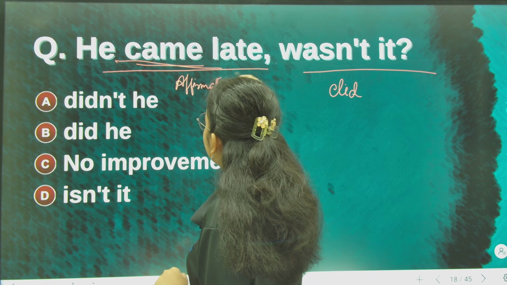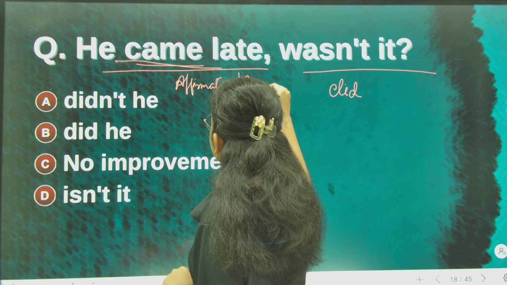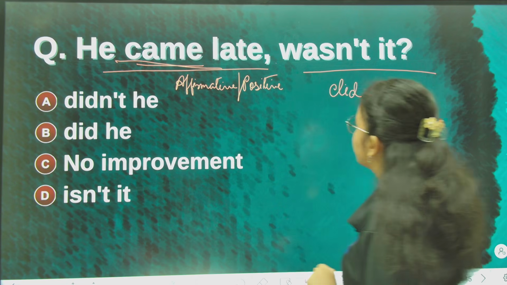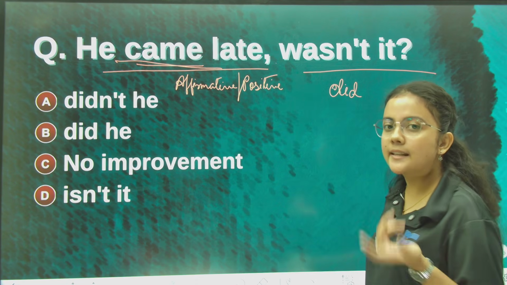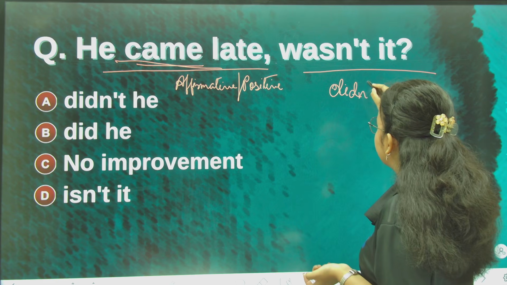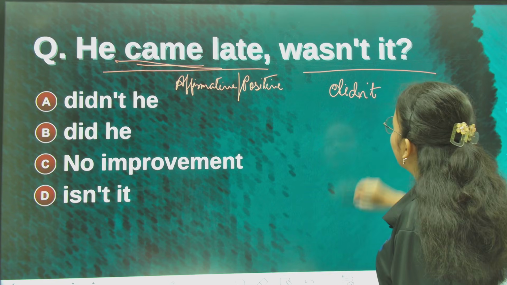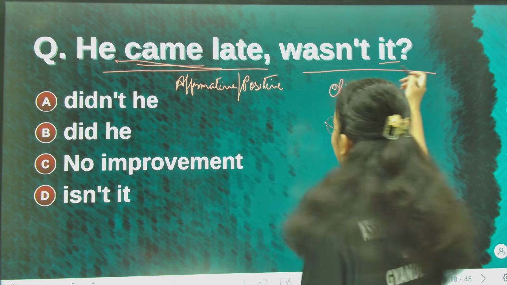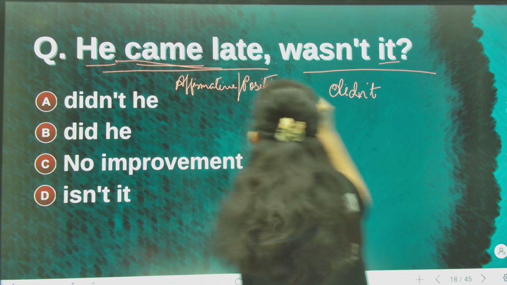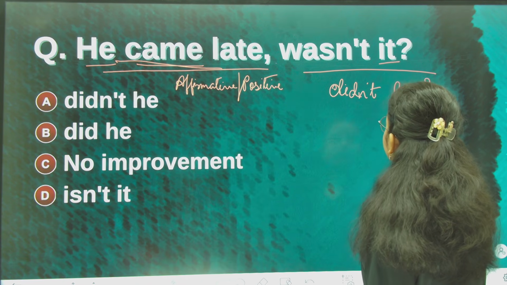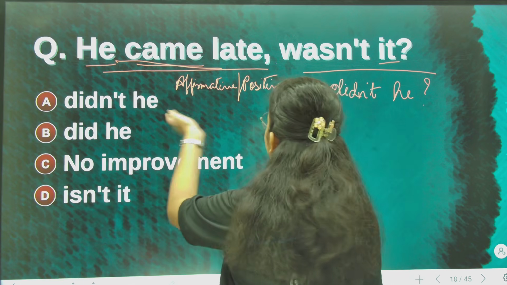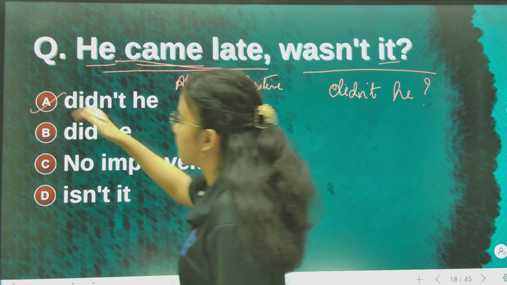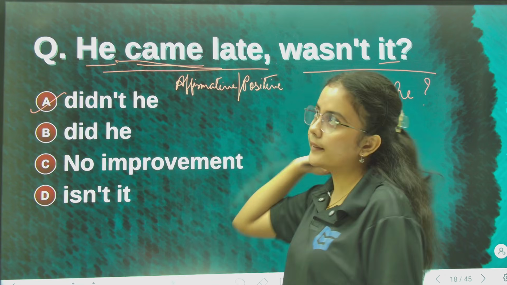Just remember, affirmative means positive. So since our sentence is positive, the question tag should be, as I said, negative. So didn't. Now here the subject is not it, so it cannot be it. The subject here is he, so the subject will be he. Okay, he came late, didn't he? So didn't he will be the correct answer. So remember, he came late,